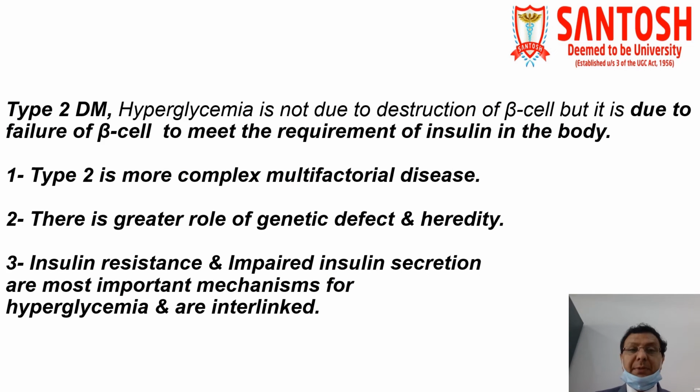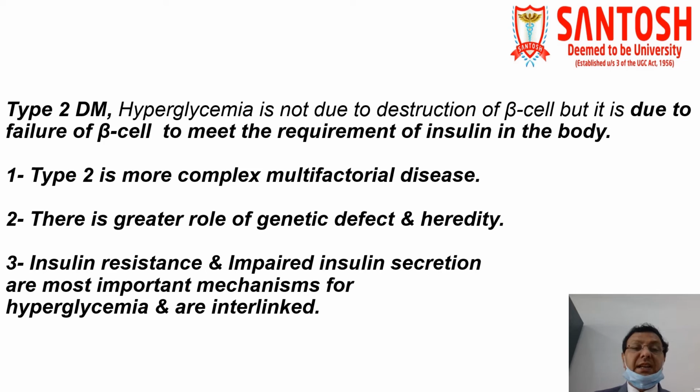So in type 2 diabetes mellitus, hyperglycemia is not due to destruction of beta cells, but usually due to failure of beta cells to meet the requirement of insulin in the body. In other words, number one, type 2 is a more complex and multifactorial disease, because in the last slide we have seen so many risk factors which can be associated with it.